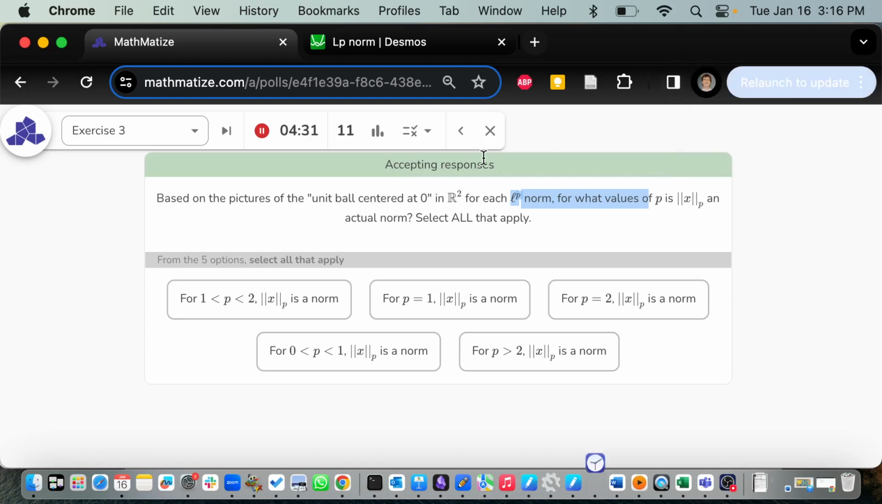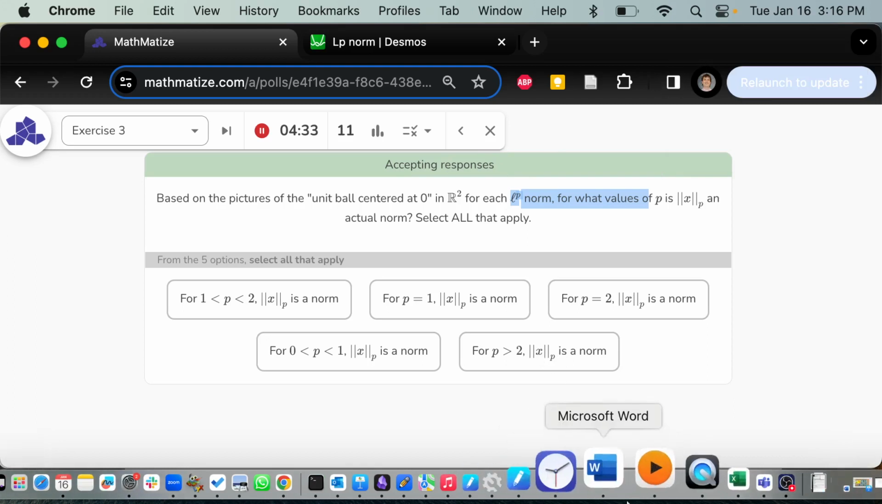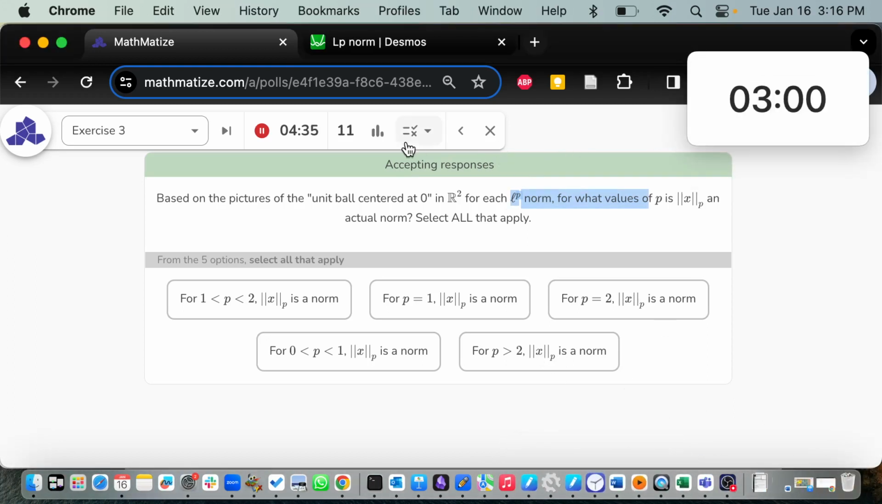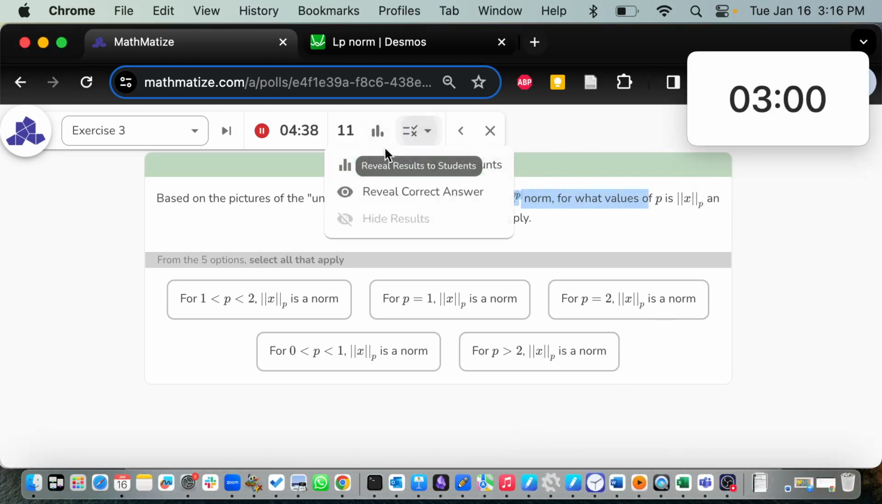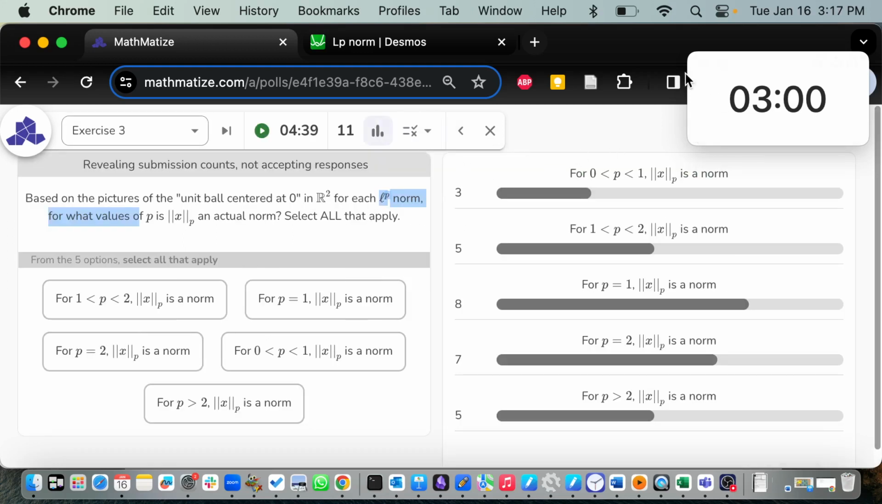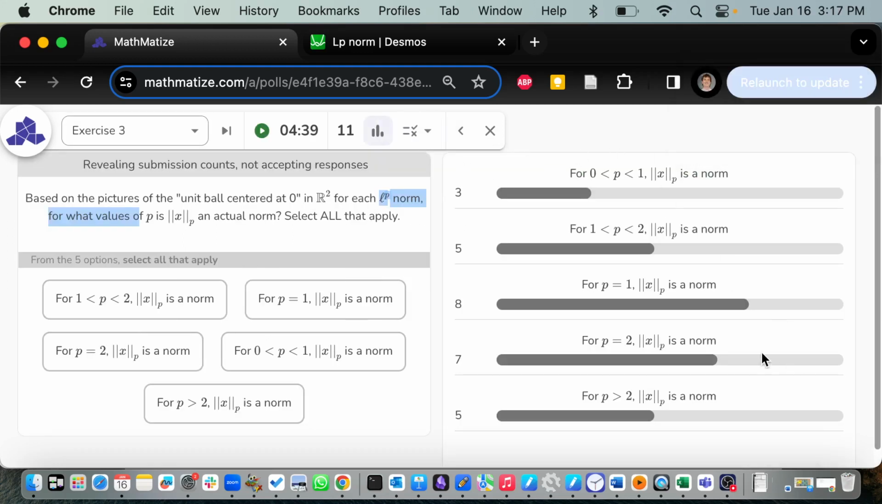Okay, let's take a look. Let's see what people said. So pretty all over the place. I really like that 8 people selected this one because this one is the one you can do analytically. So this is showing that people were actually getting a pen and paper out and really doing things.